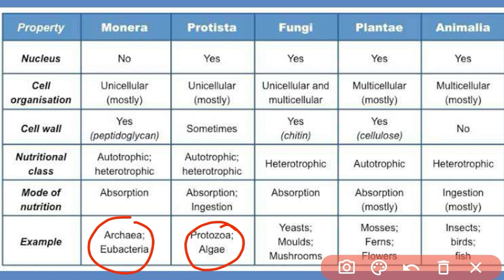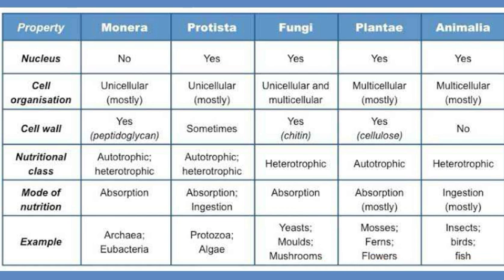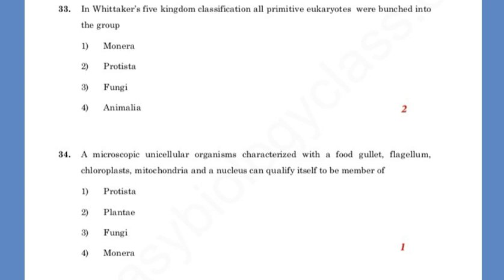In kingdom Fungi, yeast, molds and mushrooms. In kingdom Plantae, mosses, ferns and flowers. And in kingdom Animalia, insects, birds, fish and human beings. So this is the classification given by scientist R.H. Whittaker, and these were the five kingdoms.